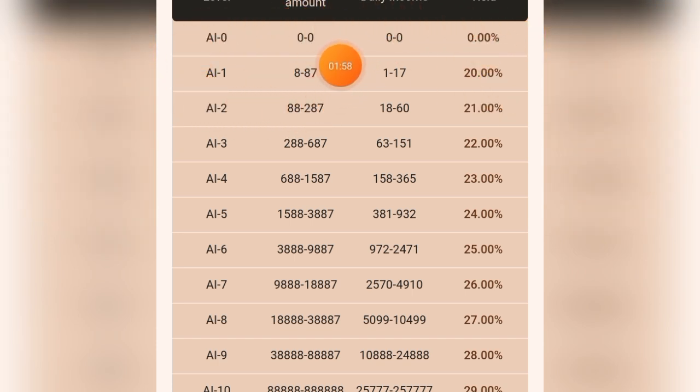So in AI1, your investment amount is 8 USD to 87 USD, which means you can use 8 USD to start earning in this platform, and this is the minimum investment amount you can invest. Daily income is 1 to 17 USD. So your yield is just 20%. If you use $8 to invest in this platform, you'll be earning 20% of $8 every day.